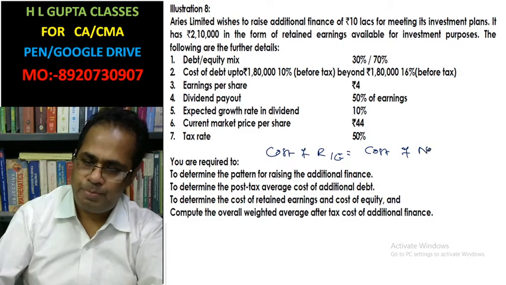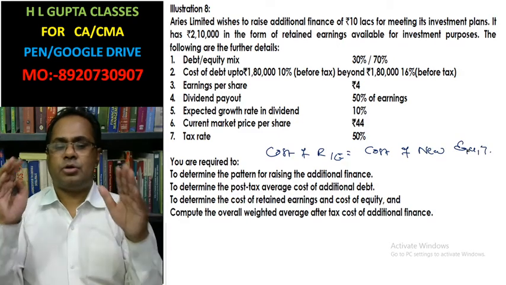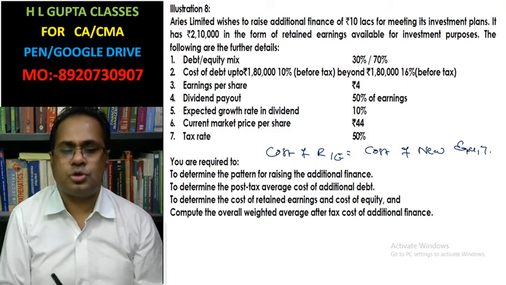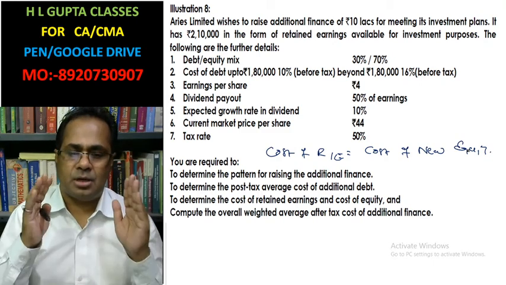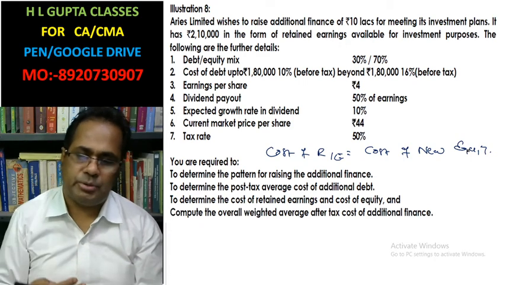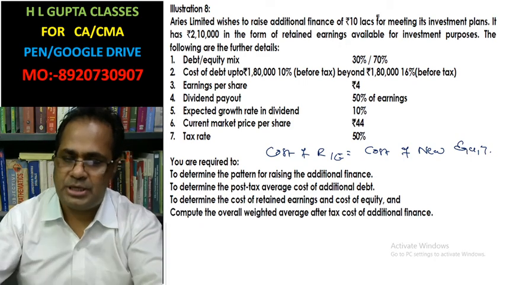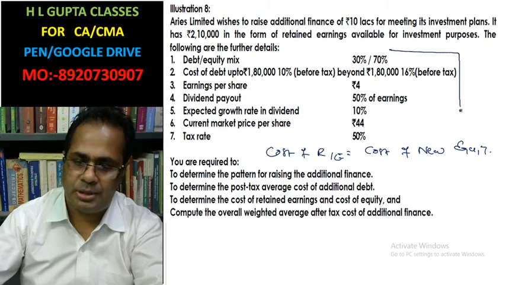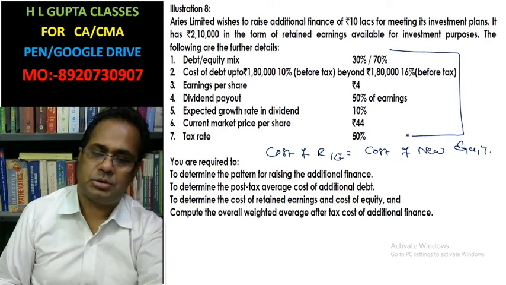Why will they be the same? Because no additional cost is going to be incurred due to raising new equity. There is no information given about additional cost.